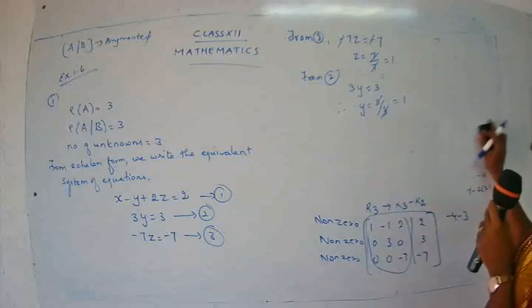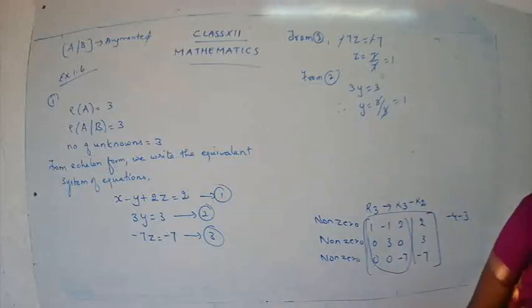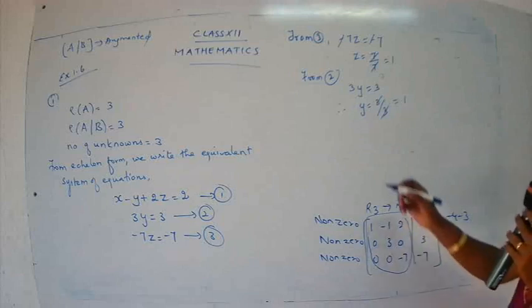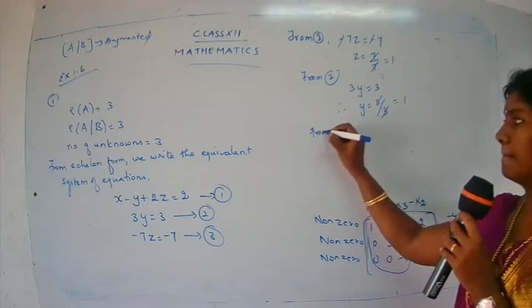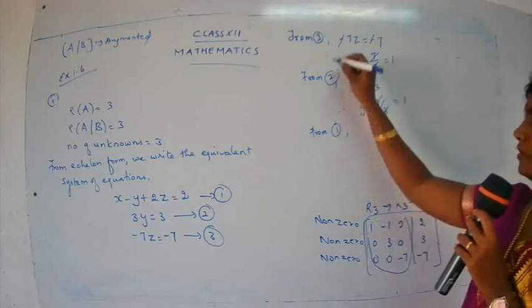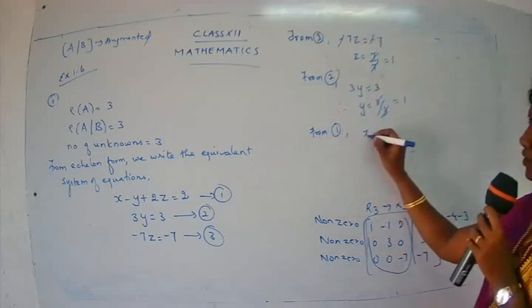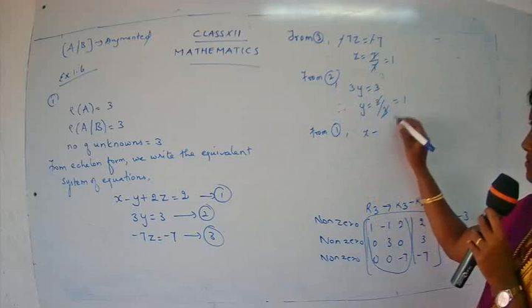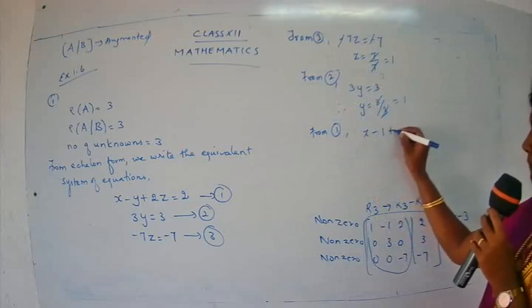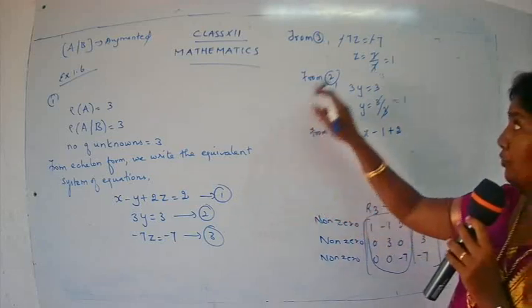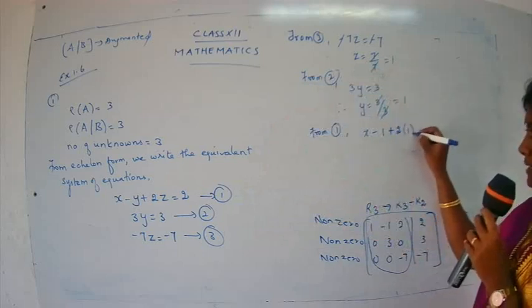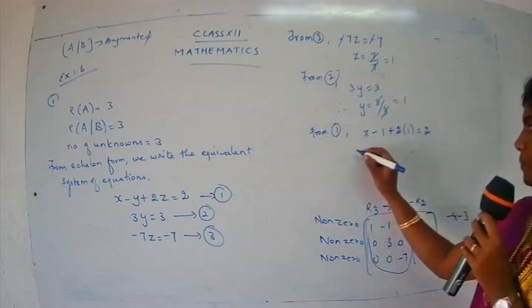And the last thing is, we are going to substitute the value for y and z in the first equation. So from 1, x, I don't know the value for x, minus, I know the value for y, that's 1, plus 2z. So 2 into 1 is equal to 2.